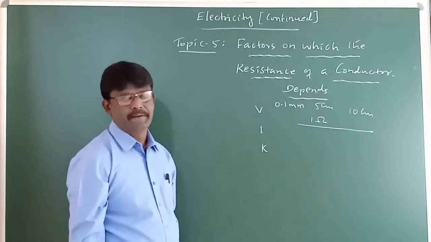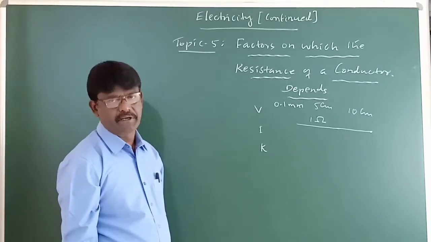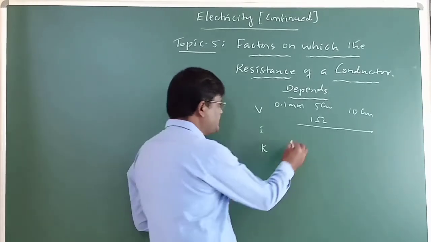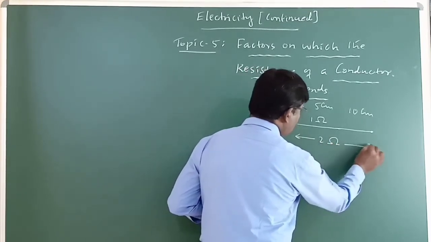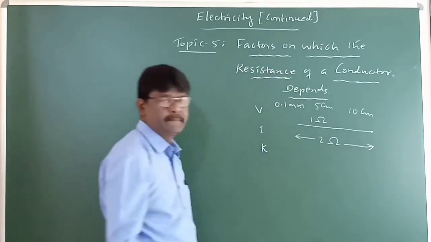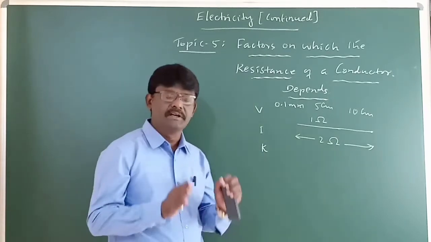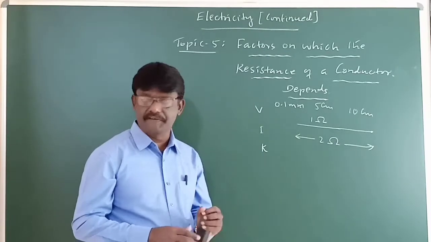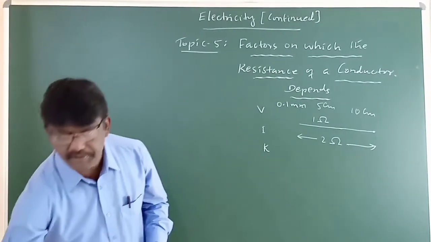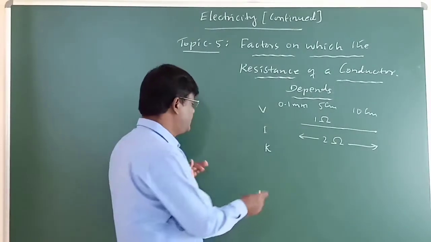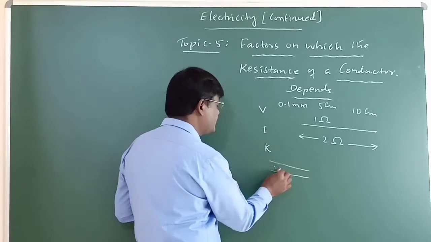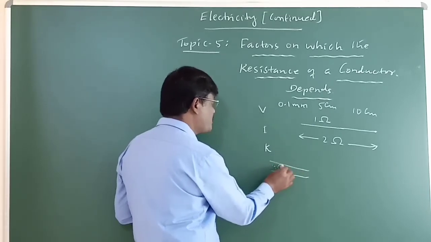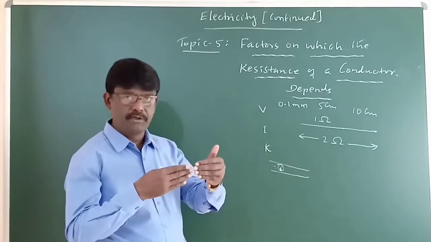Now what would be the resistance of the conductor? The resistance will be 2 ohm. Why? We know what is the main cause for resistance. The main cause for resistance is the collision between electrons and the fixed positive ions.